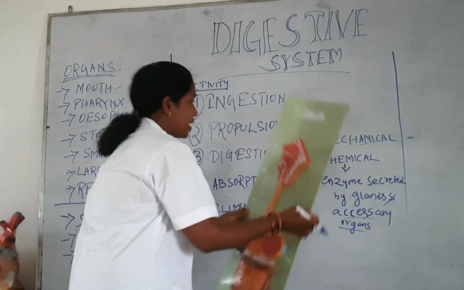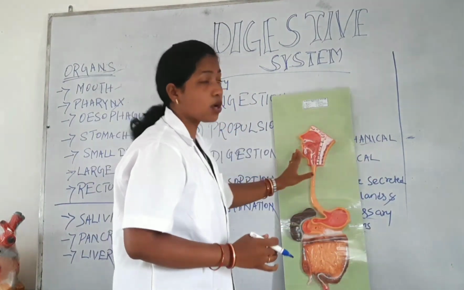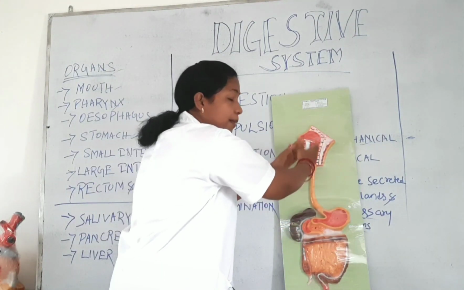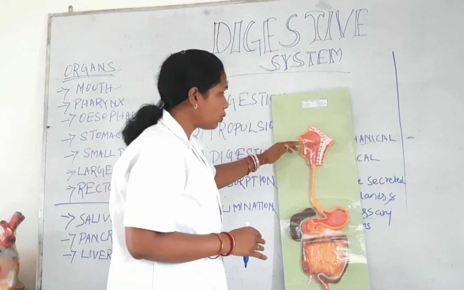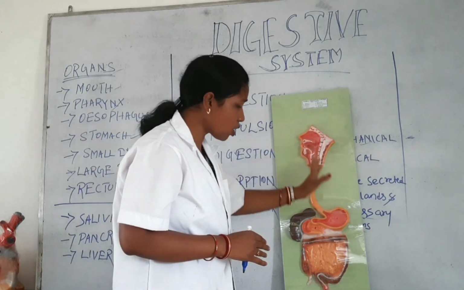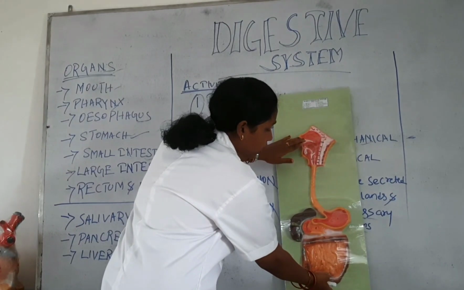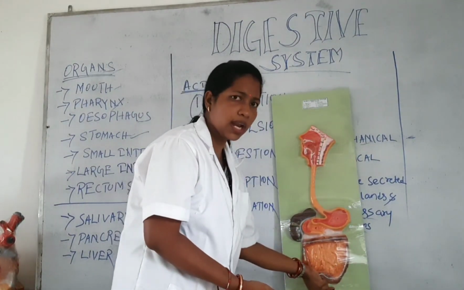Before discussing those steps, first of all we should tell you what the alimentary canal is. We will show you the model. That model is called the alimentary canal. Alimentary canal means the canal through which the food passes. We take the food by mouth, and the waste product comes out through the anal canal. That total is called the alimentary canal, starting from the mouth and ending at our anus.